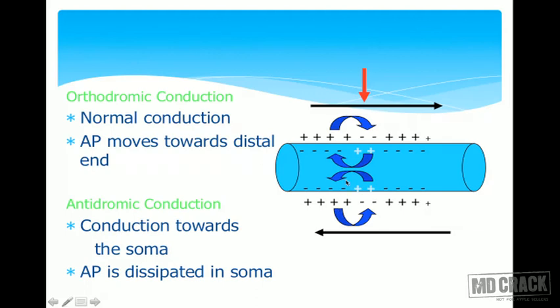As I have told you, normally in an axon the action potential will generate in the initial segment and it will move towards the periphery. So this is called orthodromic conduction. That means the normal conduction, where the action potential moves towards the distal end, as you can see in this figure. This is the arrow for the orthodromic conduction. But for experimental purposes, if I stimulate the nerve anywhere along its pathway, the action potential can also go towards the soma or the body. In this case it will be called antidromic conduction. So what is antidromic conduction? Reverse conduction towards the body.